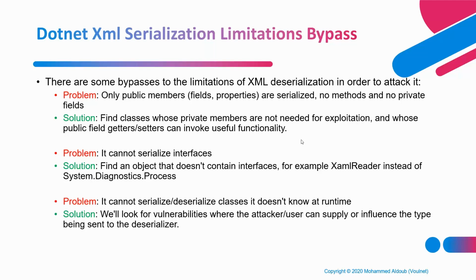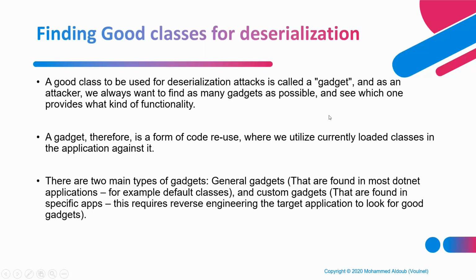The other problem is that it cannot serialize interfaces. So let's start to find an object to deserialize that doesn't contain an interface, and we'll see some examples of that. It also cannot serialize or deserialize classes it doesn't know at runtime. For this case, we'll look for vulnerabilities where the attacker can supply, influence, request, or force the type of object being sent to the deserializer. And we're going to see an example with our SharePoint vulnerability.